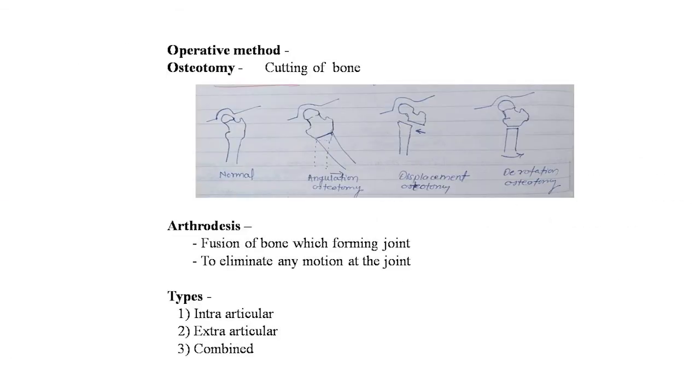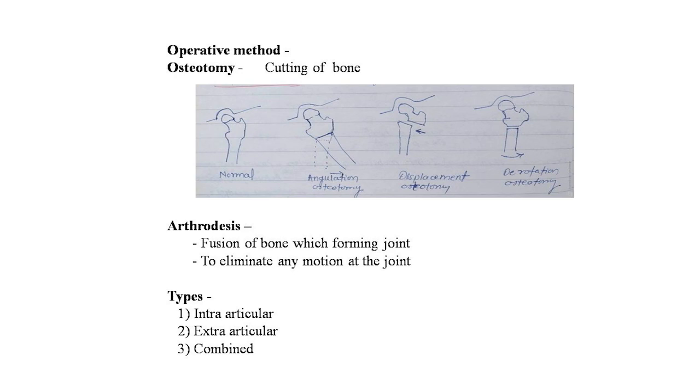Now the operative methods: osteotomy, cutting of bones. Here is the image; you can clearly see the normal bone. The angulation osteotomy is clearly seen by the dotted line, the third image shows the displacement osteotomy, and the fourth image shows the derotation osteotomy. These are the operative methods of cutting of bones, 3 types of osteotomy.